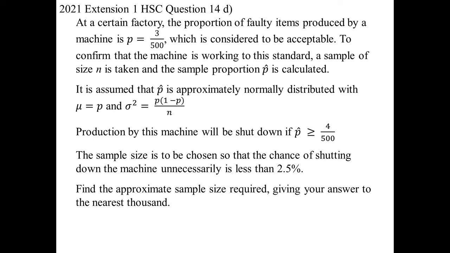So a sample, we don't know the size of the sample, n, and they're going to work out the sample proportion, p hat. We can assume it's normally distributed, and so the average would be, well, we're assuming that it's going to be the population proportion. So basically they've given us the formulas. Production by this machine will be shut down if the sample proportion is greater than or equal to 4 on 500. Now the sample size is going to be chosen so that the chance of shutting down the machine unnecessarily is less than 2.5%. Find the approximate sample size required, giving your answer to the nearest 1,000.